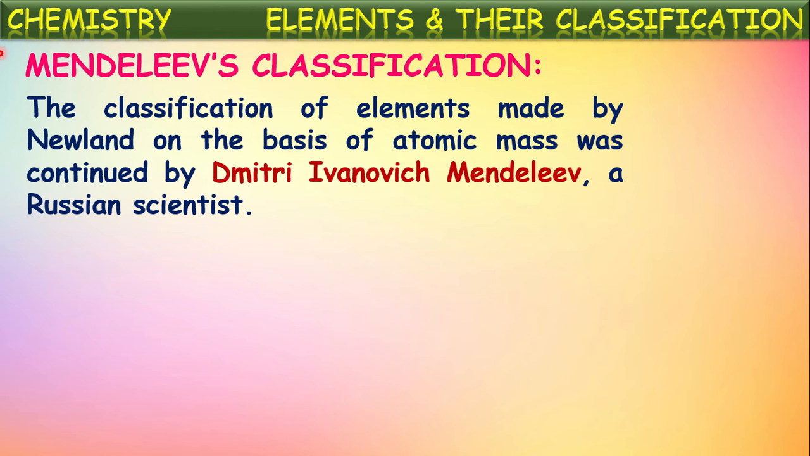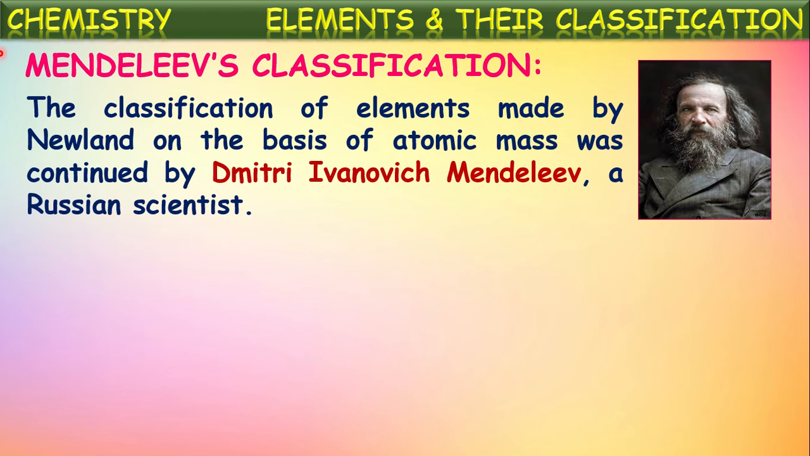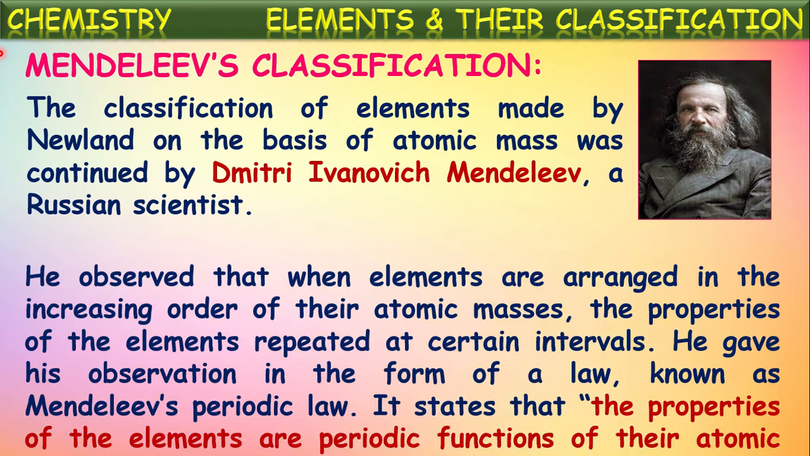The classification of elements made by Newland on the basis of atomic mass was continued by Dmitry Ivanovich Mendeleev, a Russian scientist. So he continued classifying the elements based upon their atomic masses. Just like Newland did based upon the atomic masses of the elements, in the same way Dmitry Mendeleev also continued to classify the elements based upon their atomic masses.